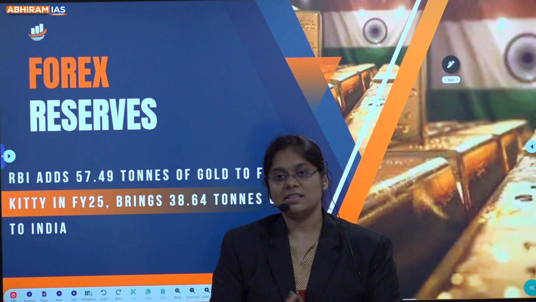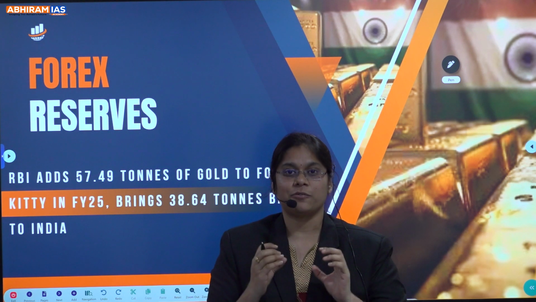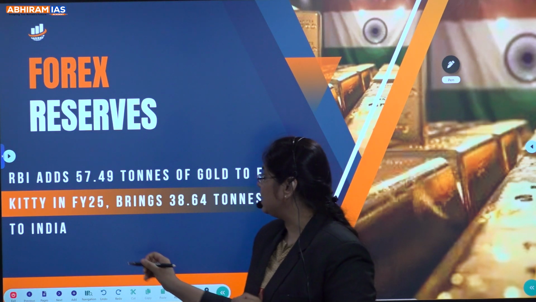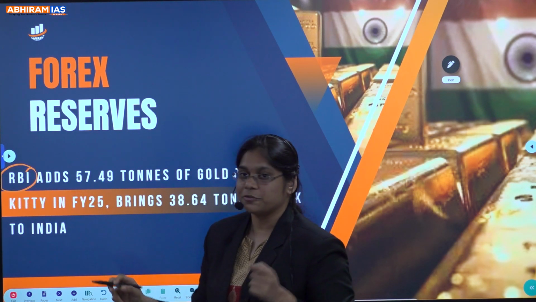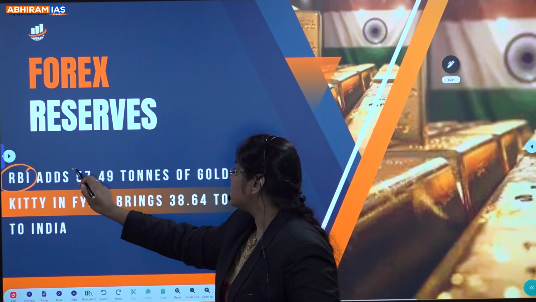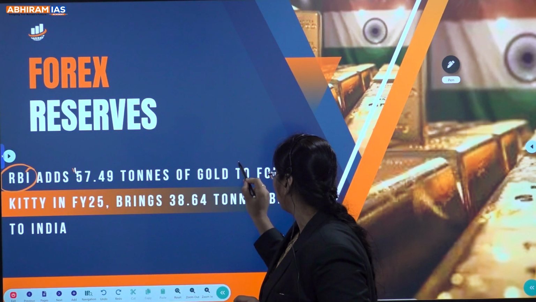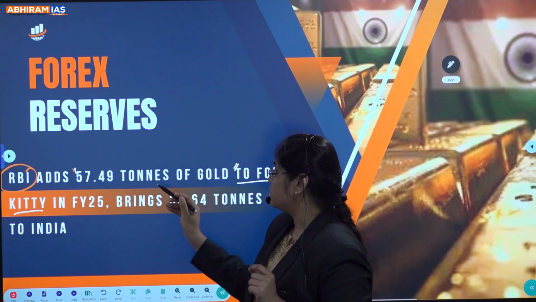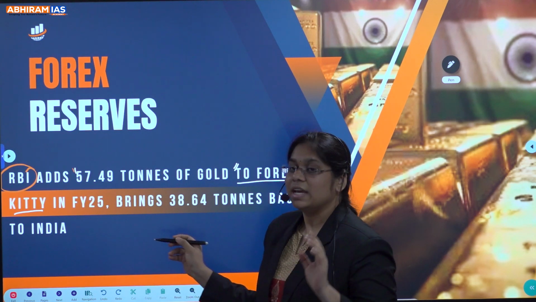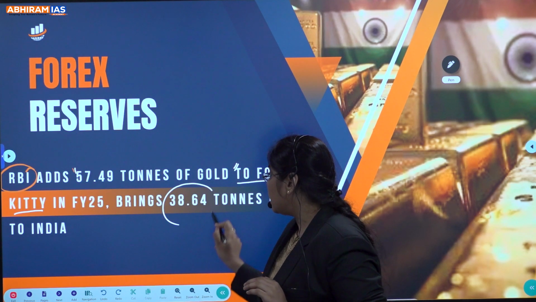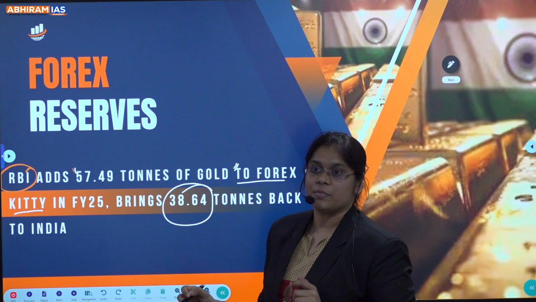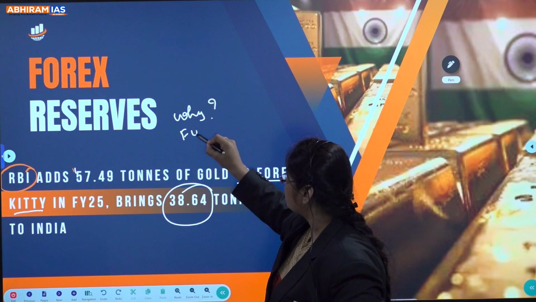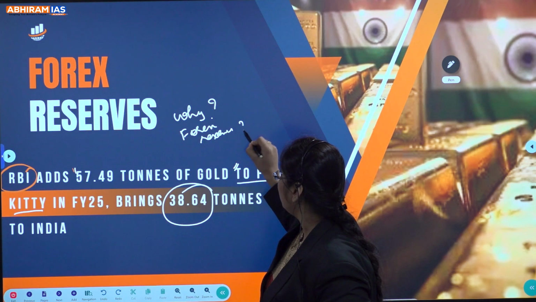So, in this detailed concepts, let's learn about the Forex reserves. Now, why is this in use basically? Let's see. Basically, RBI, that is the Central Bank of India, has added 57.49 tons of gold to the Forex kitty in the financial year 2025, and also it has brought back 38.64 tons back to India. Now, why has it brought it, and what are these Forex reserves? Let's learn the concept in detail.